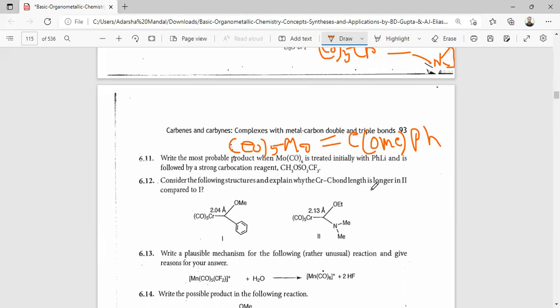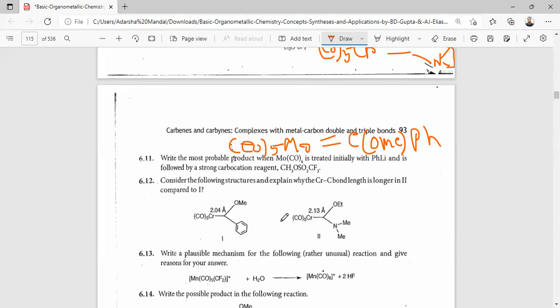The next question is, consider the following structures. Explain why the Cr-C bond is longer in two. So here the carbene carbon is electron deficient in both cases. However, in one there is only one heteroatom containing electron donating group, while in two there are two heteroatom based electron donating groups. So the effect of this phenyl ring seems to be less compared to the heteroatom.